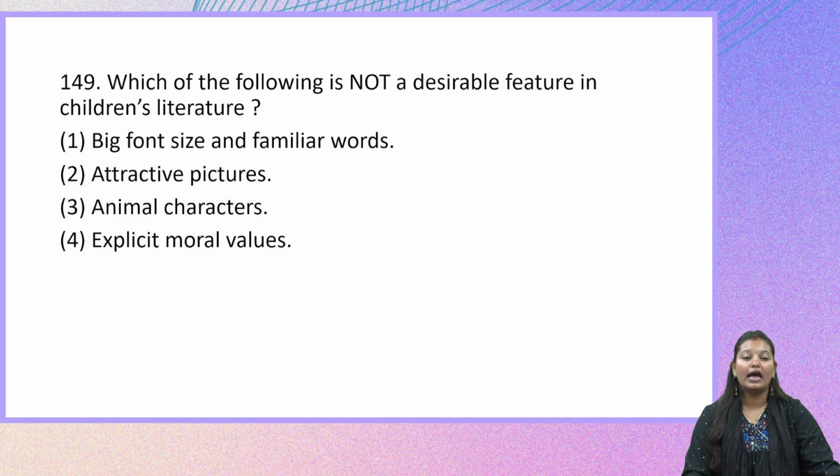Attractive pictures are needed in children's literature so that it keeps them engaged. The next is animal characters. Animal characters make the learning interesting. And the fourth option is explicit moral values. What we talk about is the moral values should be implicit and not explicit. That is why the right option here is option 4. Explicit moral values are not a desirable feature in children's literature.